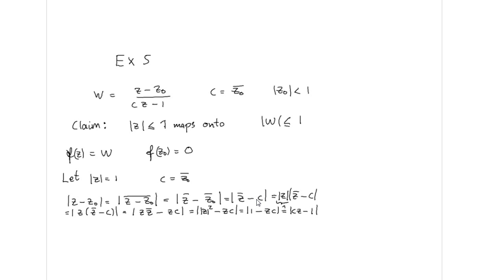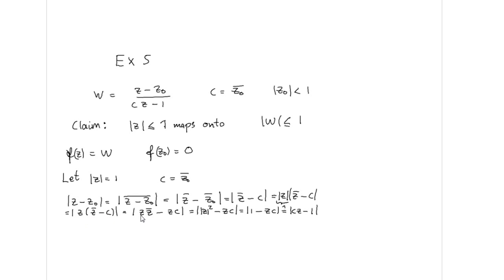Moreover, we have that the absolute value of z is equal to 1, so we are just multiplying this number with 1, namely the absolute value of z. This is just a trick. Multiplying z now with the absolute value of z minus c, we obtain this.